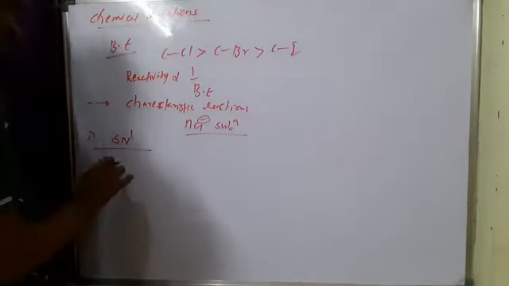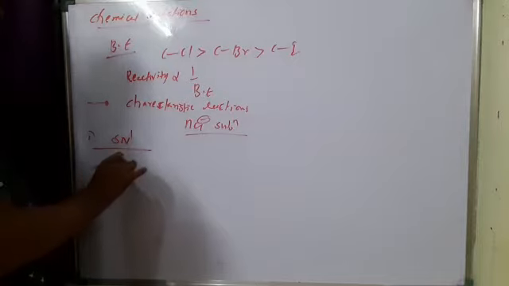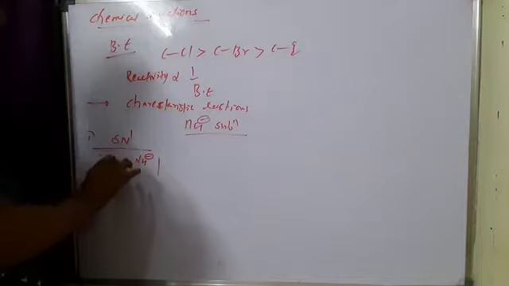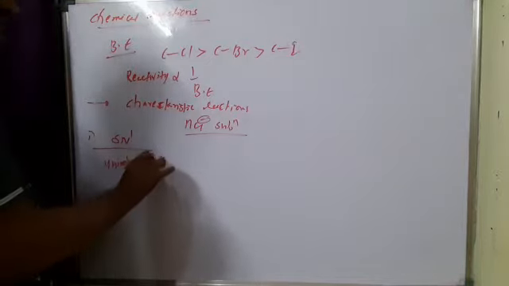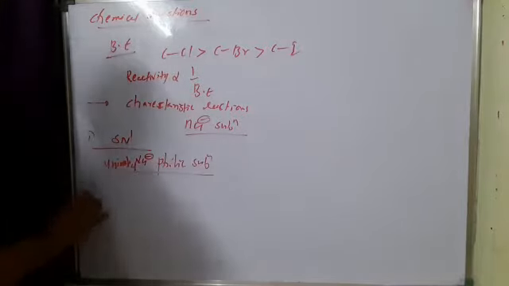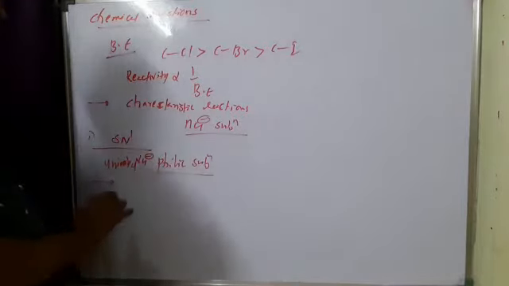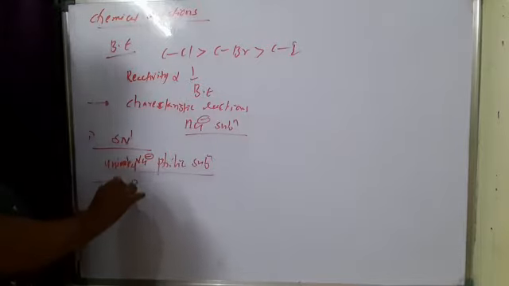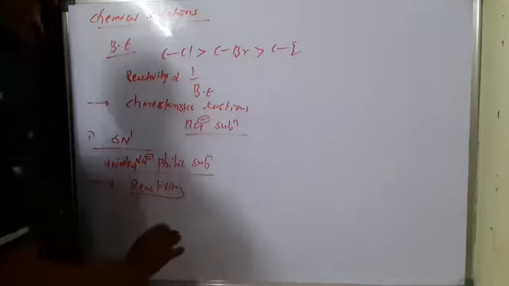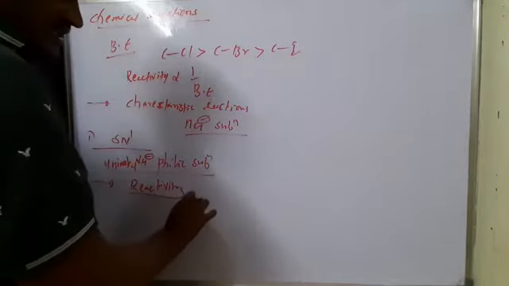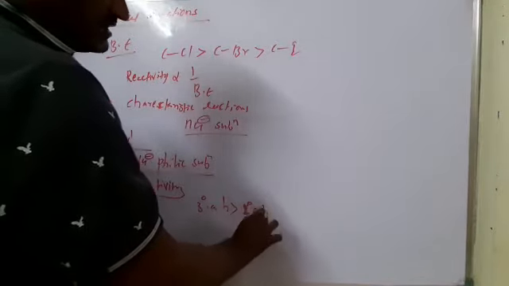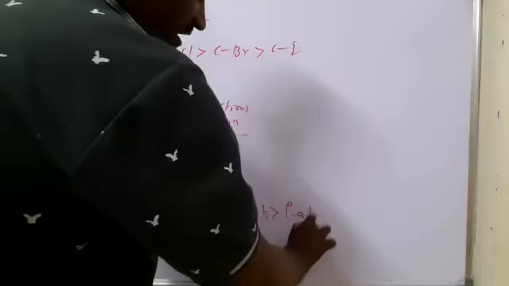SN1 means unimolecular nucleophilic substitution. If you see the characteristics, the reactivity of alkyl halides: tertiary alkyl halides are more reactive than secondary alkyl halides, which are more reactive than primary alkyl halides.